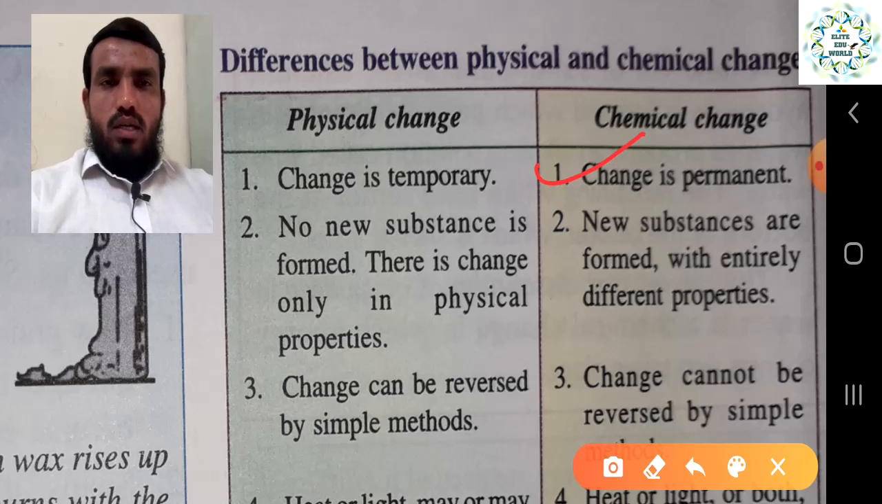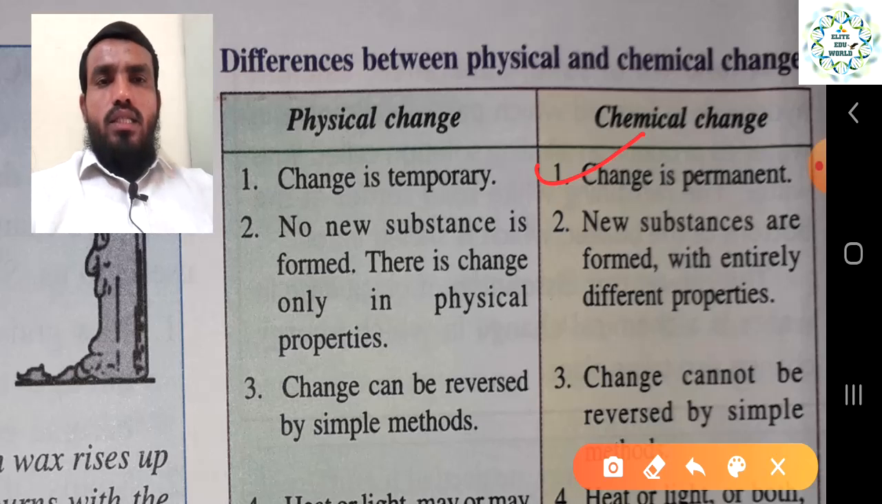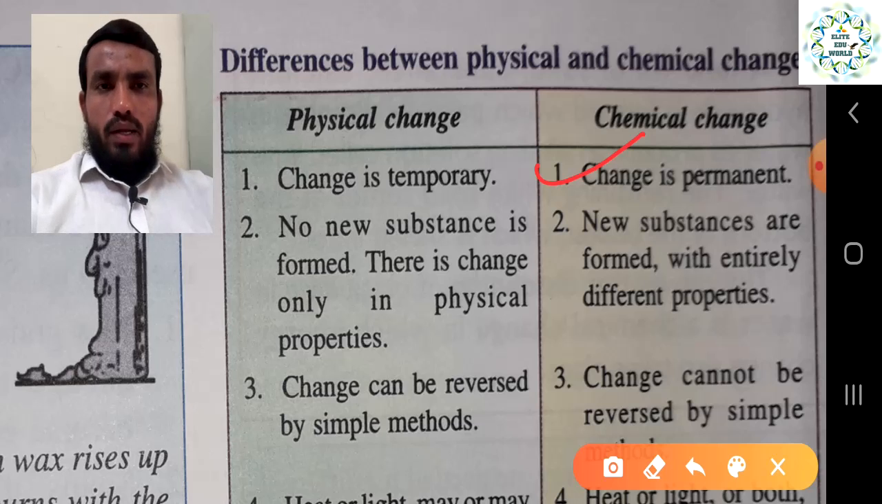Once it has changed, it is not going to return. That is why it is called a permanent change, right? Second point: no new substance is formed in a physical change, and there is a change only in a physical property.